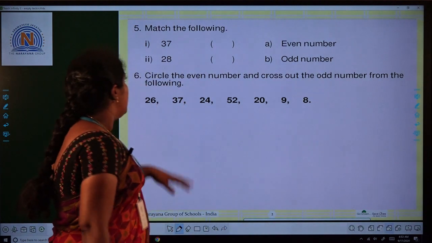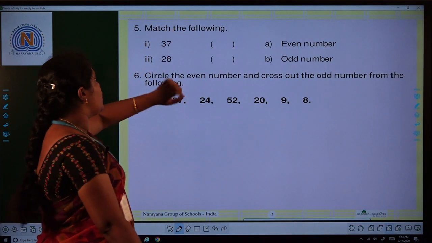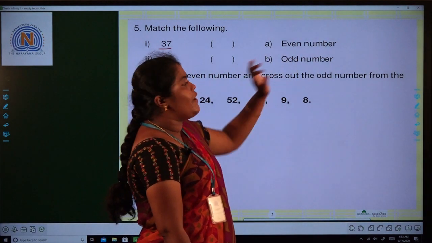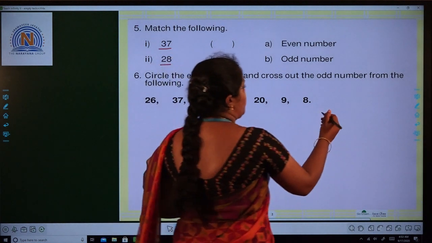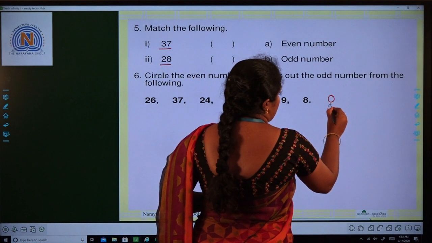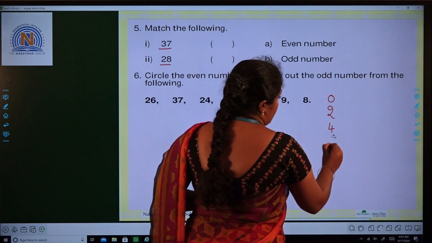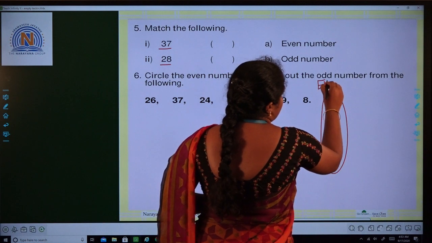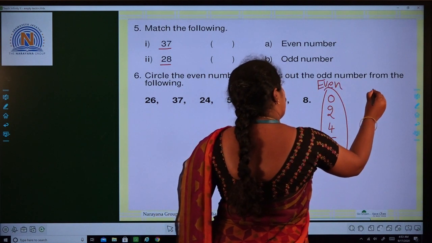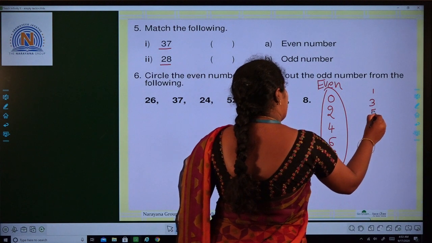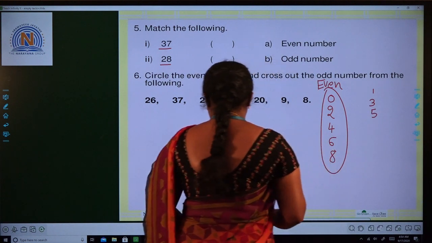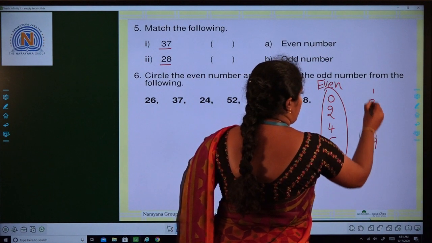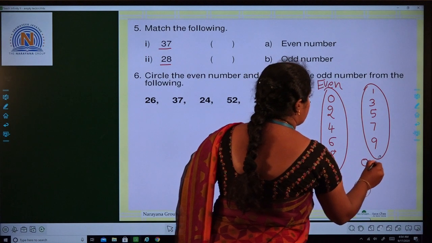Next one. Match the following. Fifth one is match the following. First one is 37. Second one is 28. Here the given options are even or odd. Now let's set one rule for you. If the ones place has 0, 2, 4, 6, 8, those digits are there, it is an even number. Next, in the ones place 1, 3, 5, 7 and 9, those digits are there, it means it is an odd number.